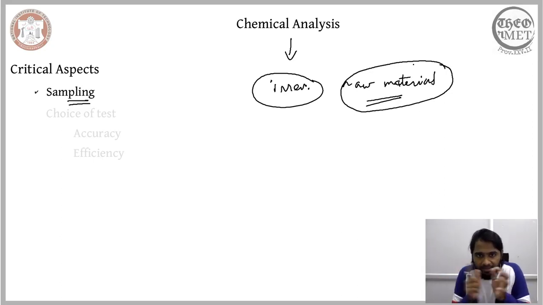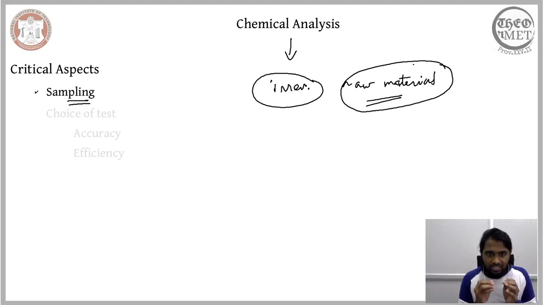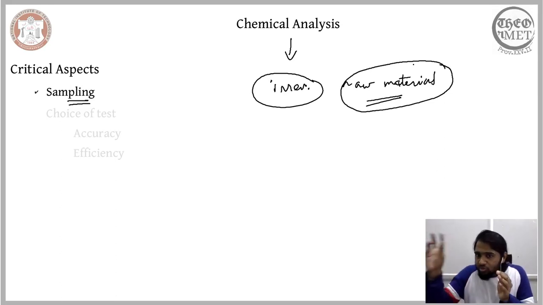So there are two critical aspects involved while considering sampling. One, only the required amount should be taken from the raw material for the chemical analysis. And secondly, because chemical analysis often changes the composition, the chemical makeup of the raw material, and this raw material cannot be put back into the production, only an optimum amount should be taken out for sampling. And secondly, and more importantly, the sample should be representative of the entire raw material. It should not be that the sample we take is just unique or just different, or that it just represents a portion of the raw material.